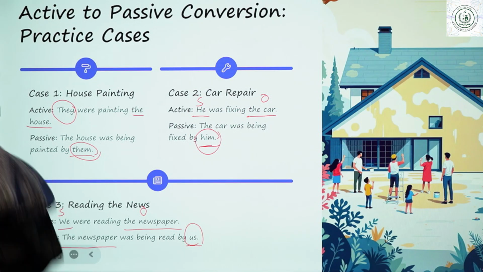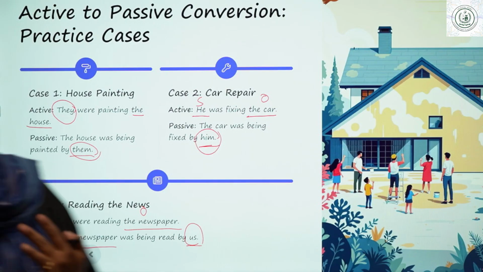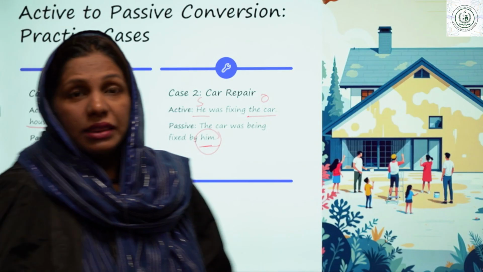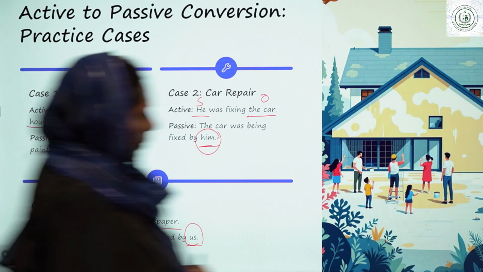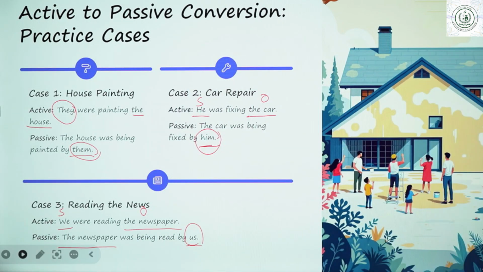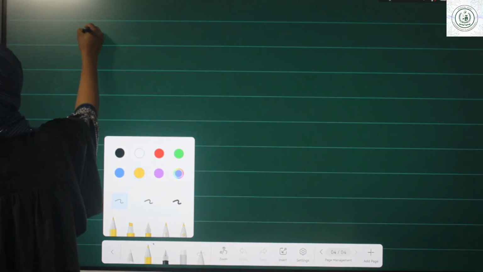So, there are many examples here. One thing you have to note down is that if a proper object is given, then we can convert it into passive voice. If a proper object is not given, we cannot convert. Conversion is not possible. I'll give you an example for that as well. Okay, where conversion is not possible.